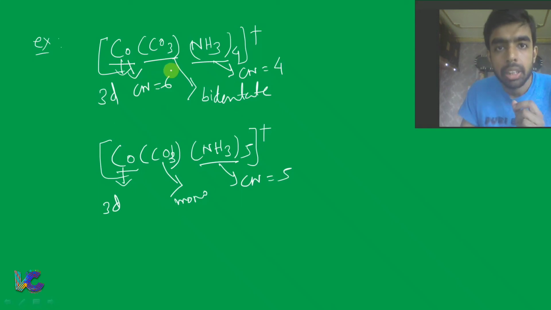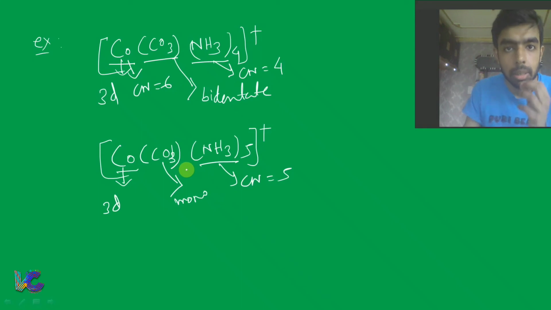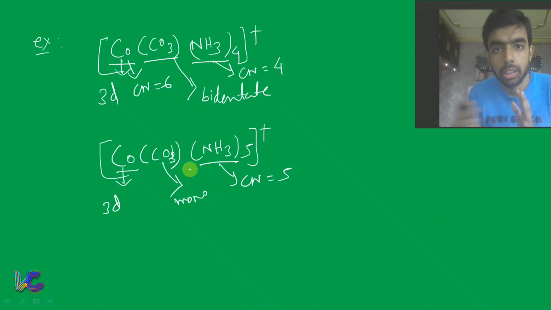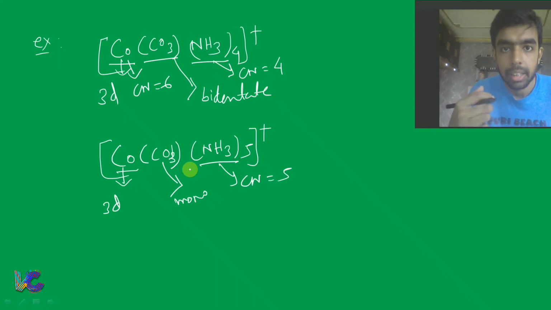To make coordination number 6, in one case it is showing bidentate character, in another case it is showing monodentate character. That means CO3 2- is a flexidentate ligand. So this kind of character where denticity is not fixed, denticity changes depending on the experimental condition, is what we call the flexidentate character of the ligand.